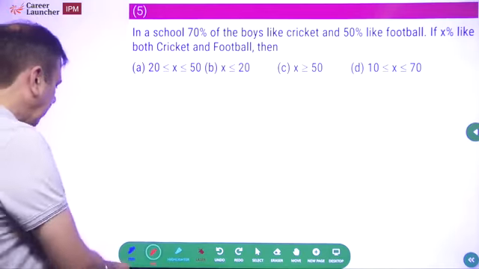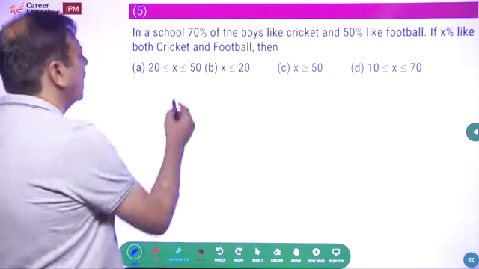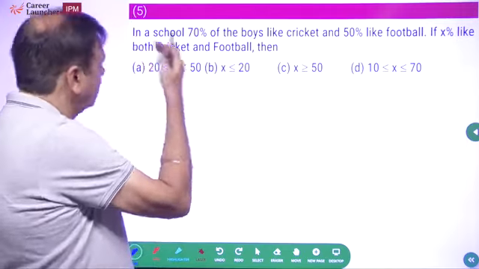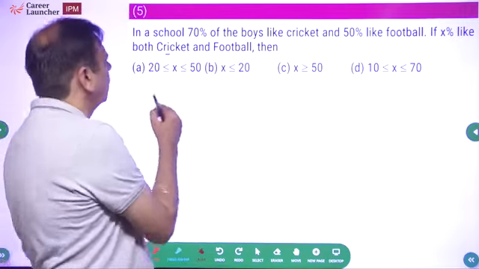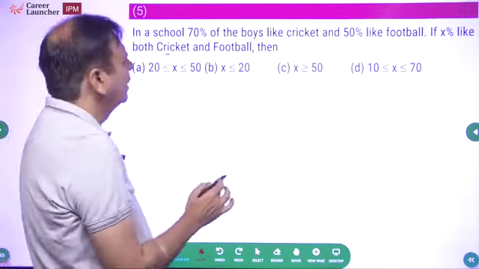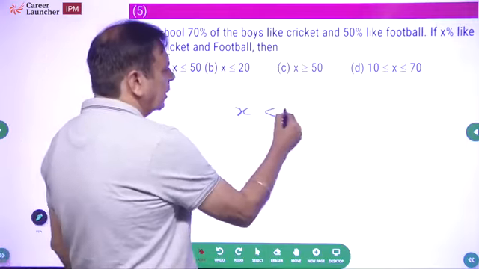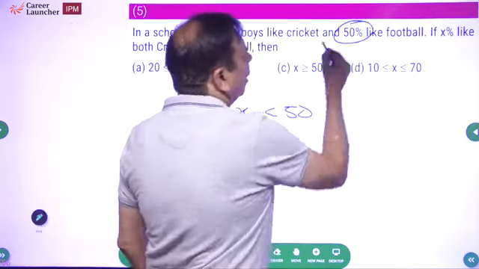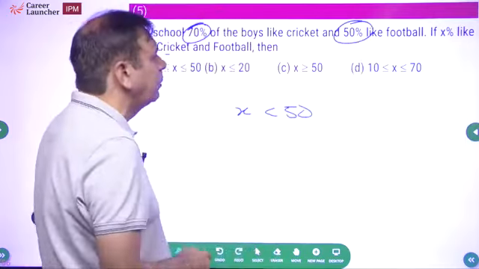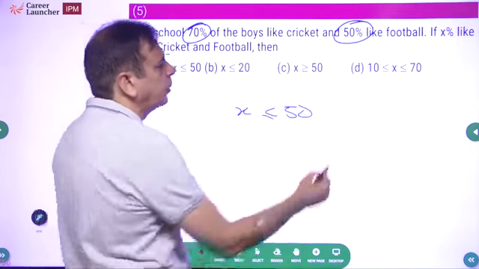In a school, 70% of boys like cricket, 50% like football, X% like both cricket and football. Then which of these things? Starting point. भैया 50% से तो ज्यादा नहीं हो सकता. X has to be less than 50%. Why? 70% like cricket, 50% like football. So liking both cannot be more than 50%. My answer, the value of X has to be less than or equal to 50%.